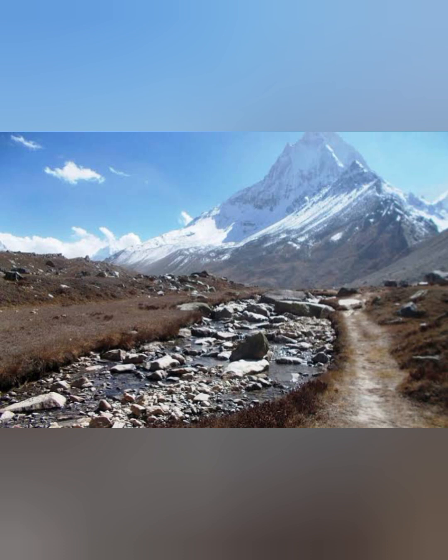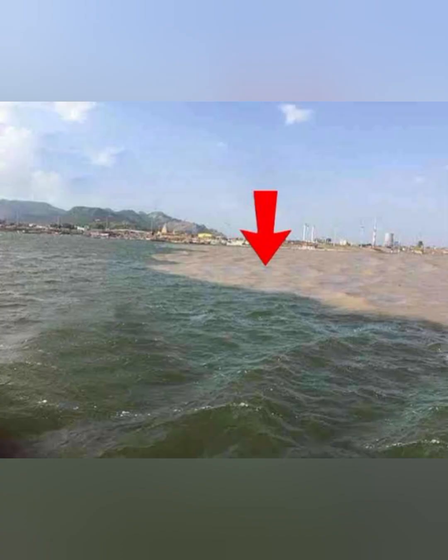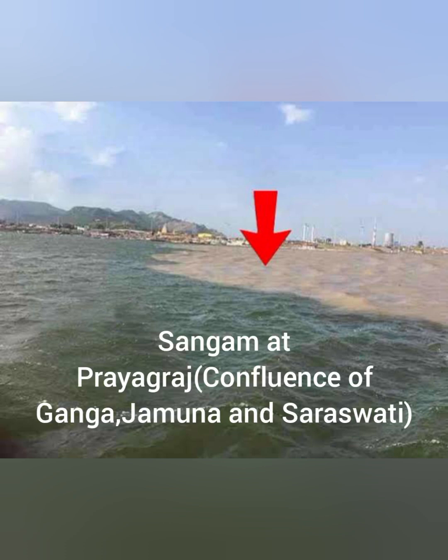It is the longest river of India and is joined by several tributaries. One of the most important tributaries of Ganga is Yamuna, which is also called Jamuna. It is a holy river and joins the main river Ganga on the right bank at Allahabad, which is Prayagraj. The confluence of the three rivers, Ganga, Jamuna, and Saraswati, is at Prayagraj, which is called Sangam.